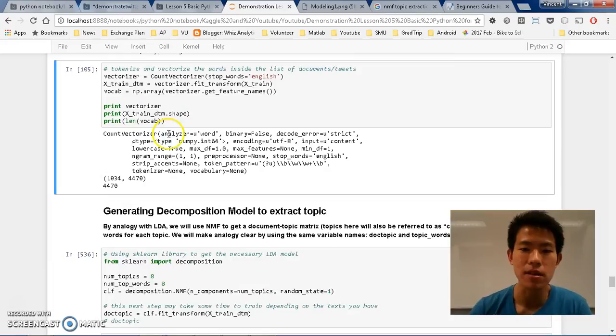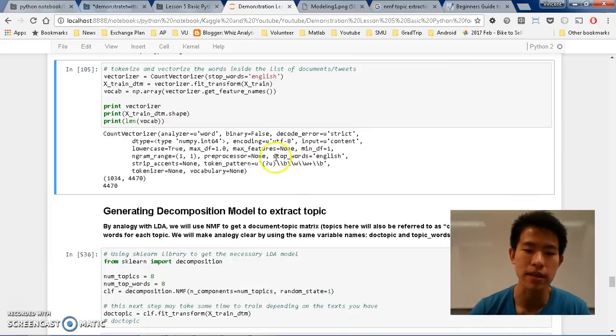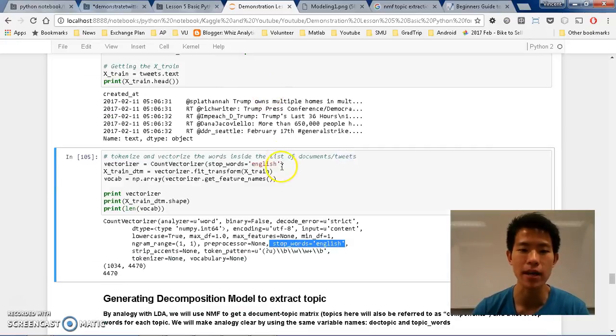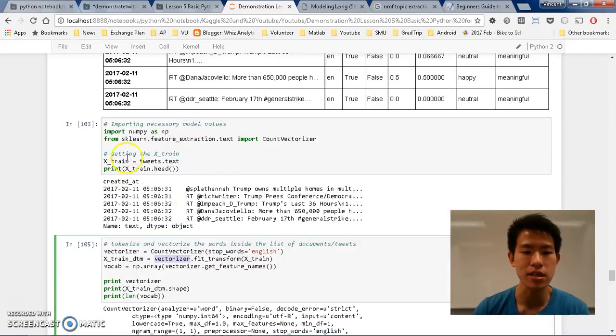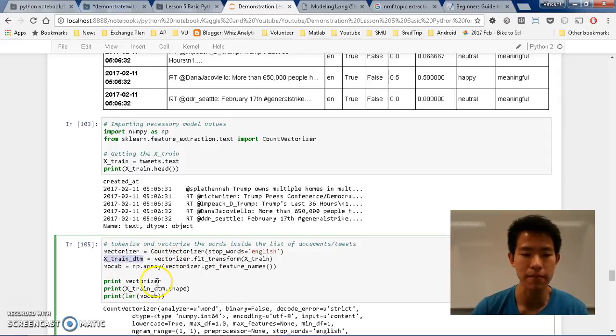Okay, so what it does is this is a model that, for example, to get stopwords English, we need to identify that our count vectorizer is in English. And this vectorizer is used on X_train. So what is X_train? If you see here, I identify X_train as a text. So just focus on the text here. Basically, it takes the X_train and uses the vectorizer in order to change it into X_train DTM. So let's see what X_train DTM is about.